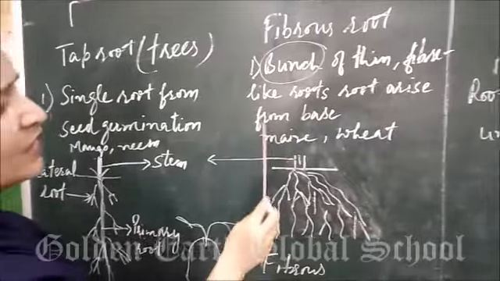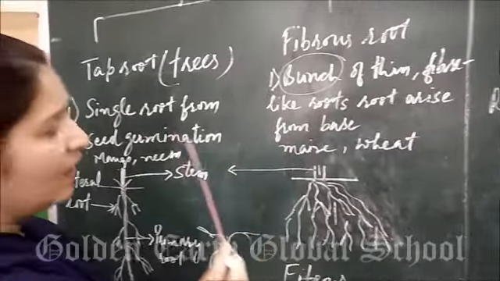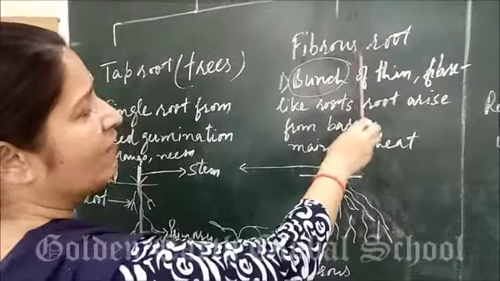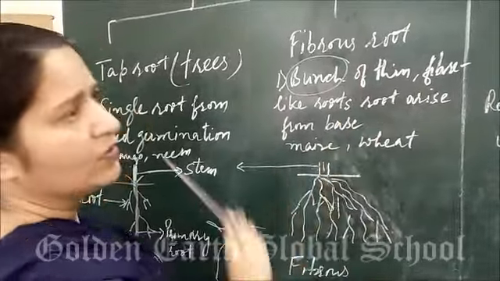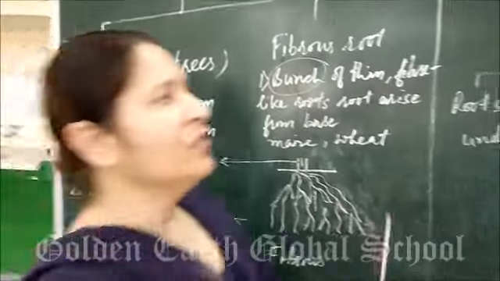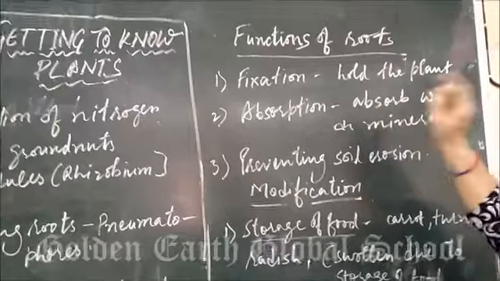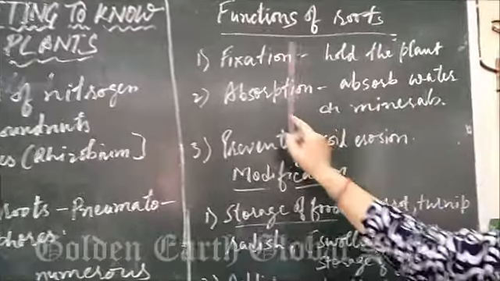Examples of fibrous roots are maize, wheat, that is all cereals, rice, etc. They are having fibrous roots. Next we are going to functions of roots. First function of root is fixation.